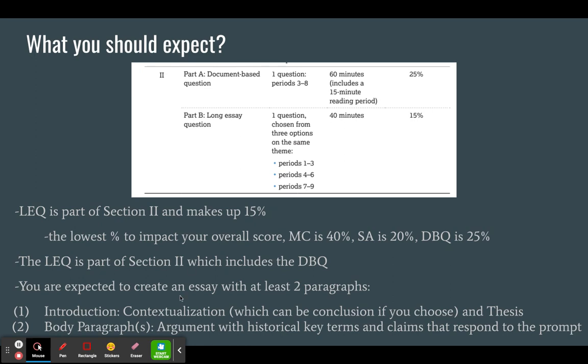You're expected, like I said, to create an essay for the long essay question with probably about 2 paragraphs. It's going to be the introduction. In this class, as you guys know, we try to do our contextualization in the introduction with a thesis. If you choose not to do the contextualization and basically have a 1 to 2 sentence introduction, which is just your thesis, then hopefully you do some contextualization as your conclusion. We've talked about that a few times in this class now. And lastly, a body paragraph or body paragraphs, which is an argument with historical key terms and claims that respond to the prompt.